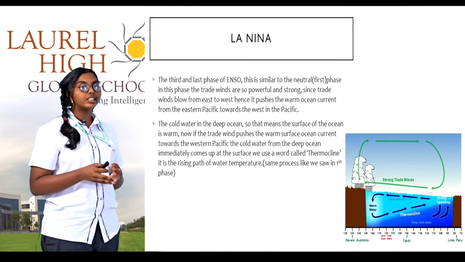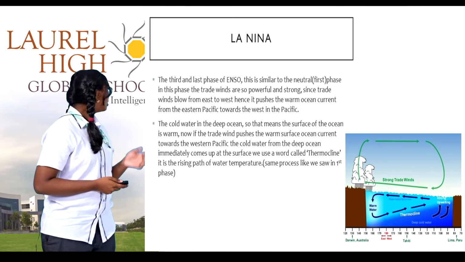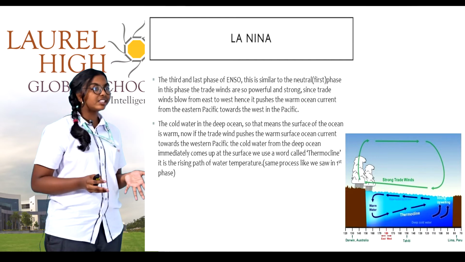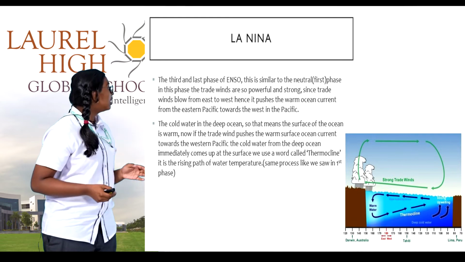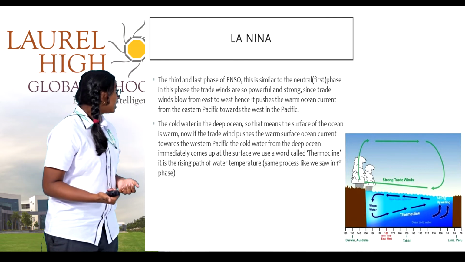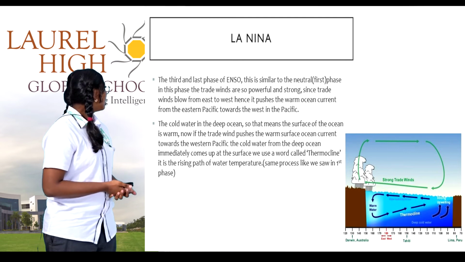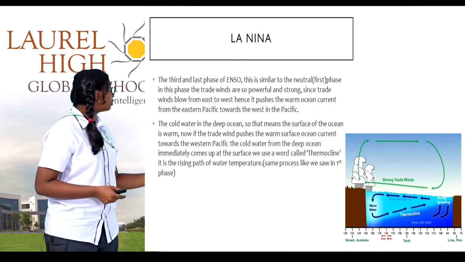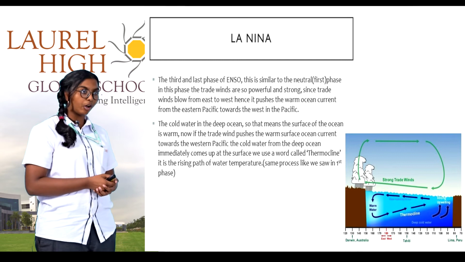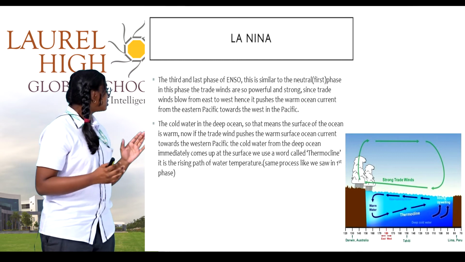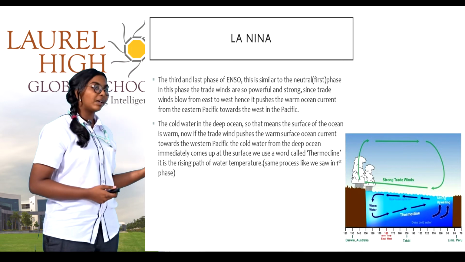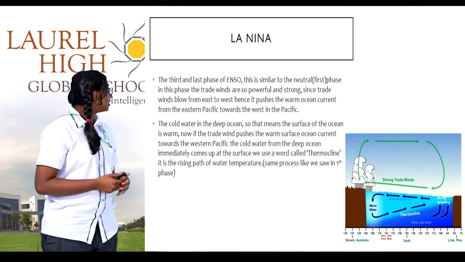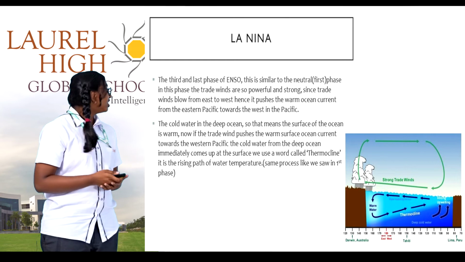La Nina. This is the third and last phase of ENSO. Here the trade winds are really strong so that it pushes from east side to west side of the Pacific Ocean. The cold water is in the deep ocean, so that means the surface of the ocean is warm. Now if the trade winds push the warm surface current towards the western Pacific Ocean, this term is called thermocline.